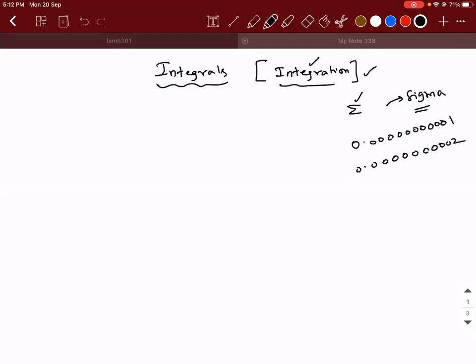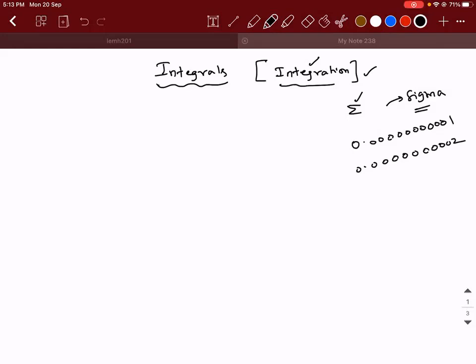So maybe with summation you don't find the area under the curve, but with integration you do, right? That's what you find in integration. Okay, area under the curve, I accept it, but that is only for definite integrals. Maybe you would have learned that already. There is also something called an indefinite integral, and we need to know what it means. Right. Good that you people tried it.